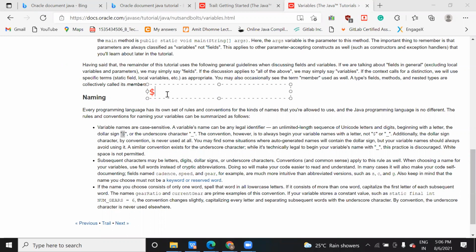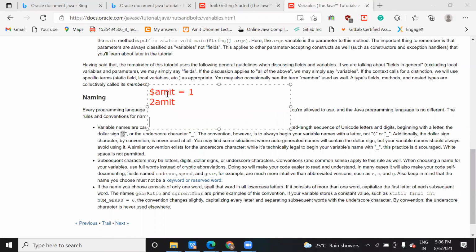So a variable should not start with the dollar. Suppose you want to create a variable, then it should not be like this. If you are saving any value, suppose one, you should not start like this either.